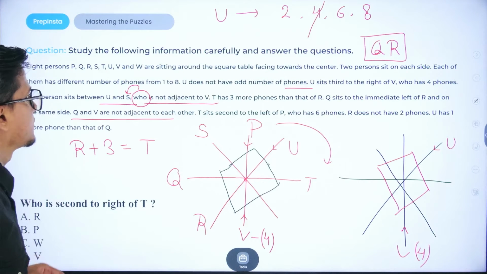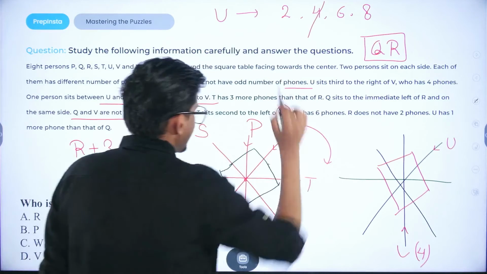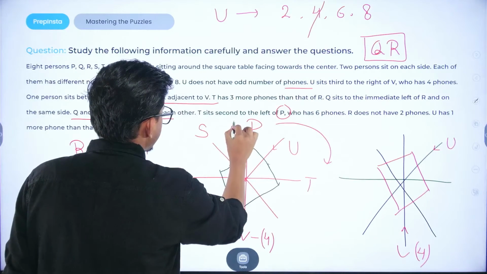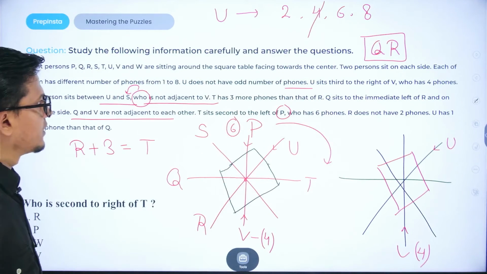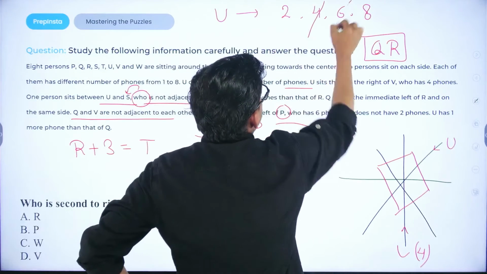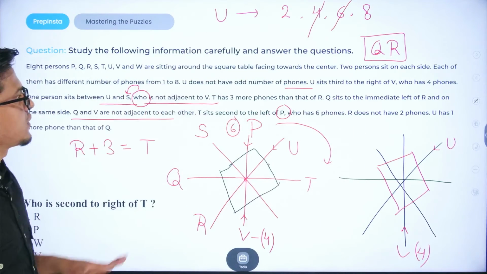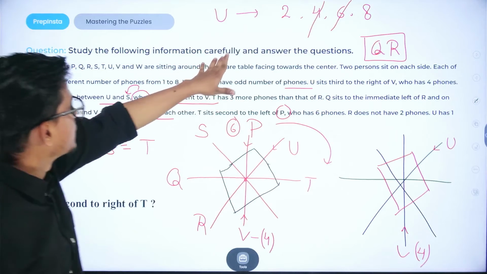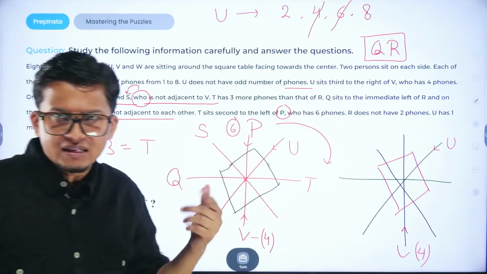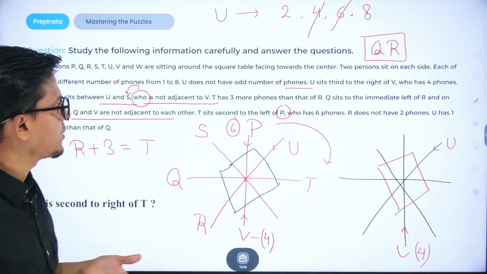Who has 6 phones? P is having 6 phones, so we will assign 6 to P. So 6 is not a possibility for U. Only 2 possibilities are left: either U has 2 phones or 8 phones.